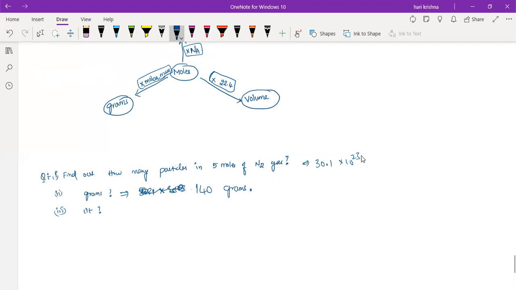What about the first one? So the third one is 112 liters. 112 liters.